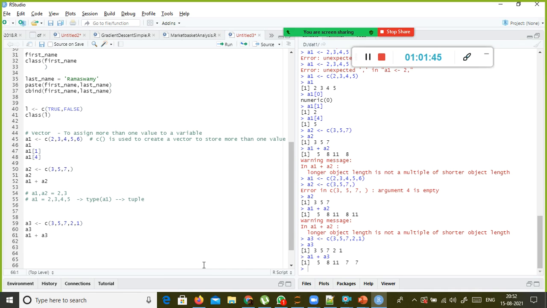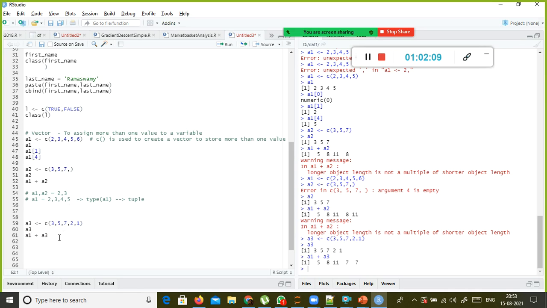So the dot product is also possible with arrays, matrices, or a combination of array and matrix, provided that the dimensions of both are compatible. Otherwise it will throw an error. But using a tuple or list, you cannot perform direct arithmetic operations.